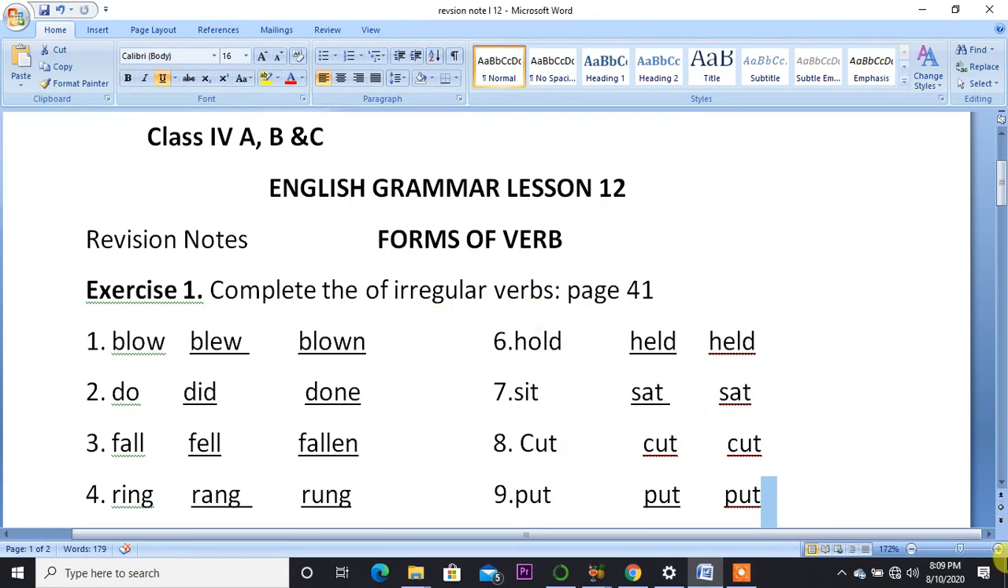Okay, children? I hope you have done. If you have done wrong, no problem. You can see from the revision note and correct your mistakes.